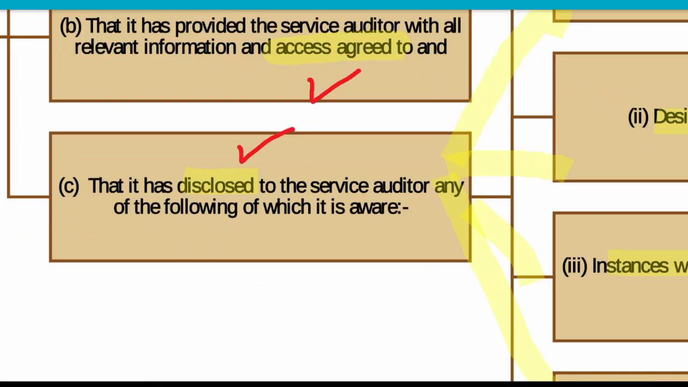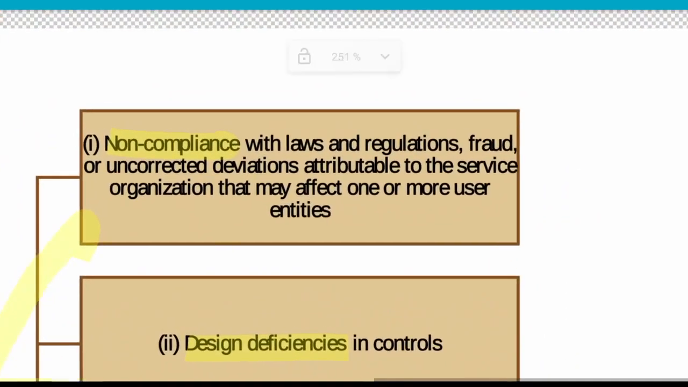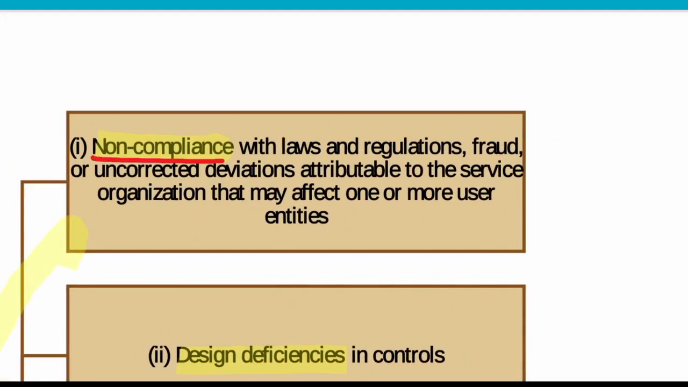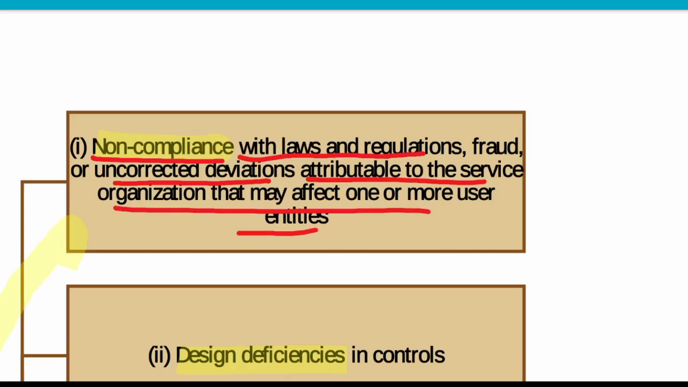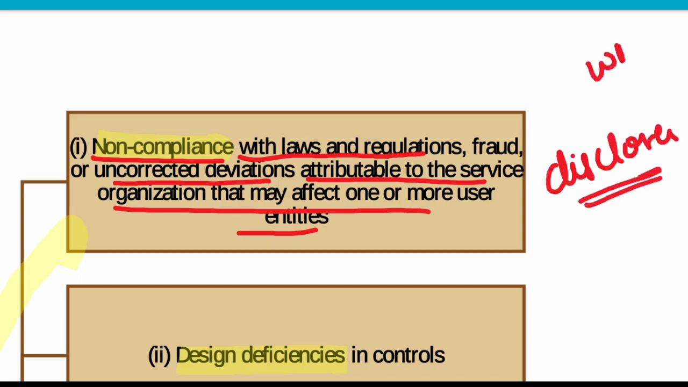A written representation disclosure will be there with the management. Management will disclose that there is no non-compliance. If there are any non-compliances, they must tell the auditor. If there are any non-compliances with laws and regulations, fraud, uncorrected deviations, etc., within the organization, then disclosure must be there with the auditor. The written representation is being taken from the management, that the management has disclosed all the non-compliances.